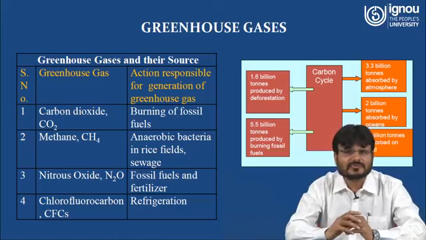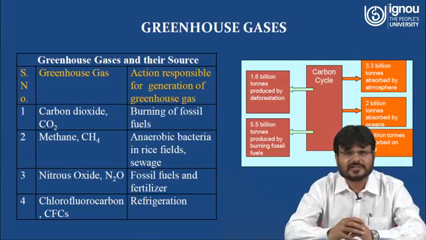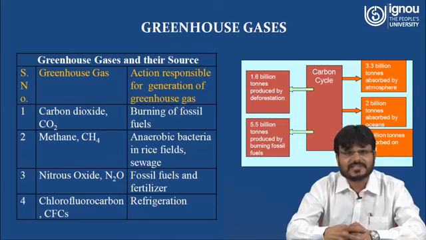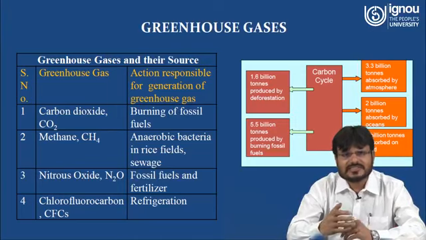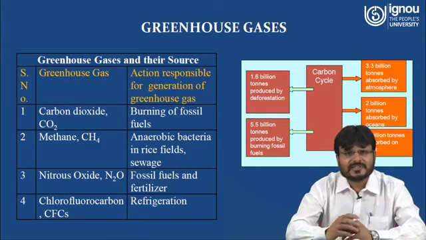Now we have to understand what these greenhouse gases are. There are different greenhouse gases like carbon dioxide, methane, nitrous oxide, and chlorofluorocarbon. How are these gases produced? Carbon dioxide is produced due to the burning of fossil fuels. Due to anaerobic bacteria in rice fields and sewage, methane is generated. Due to fossil fuel and fertilizer, nitrous oxide is produced, and due to the refrigeration process, chlorofluorocarbon is generated.